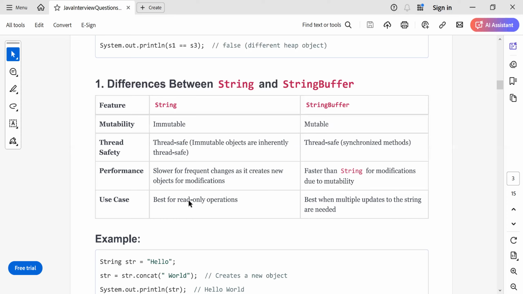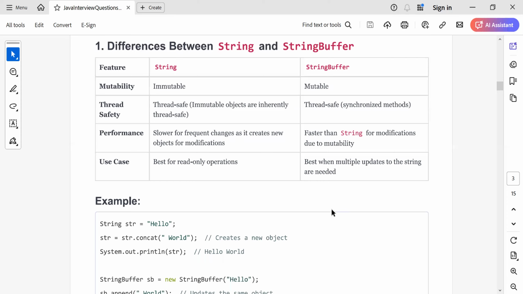So string is best for read-only operations. If there are several read-only operations, then go for string. And when you have multiple updates, a lot of modification, then go for string buffer. Both are thread safe. In a threaded environment, you can go for either string or string buffer.